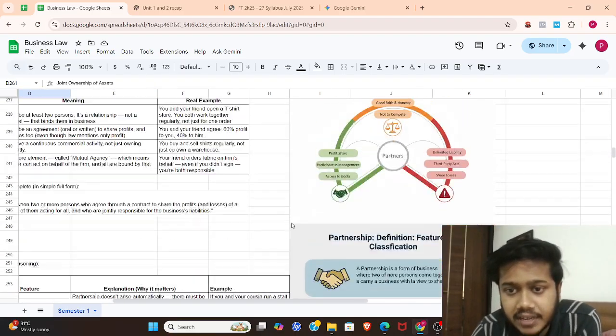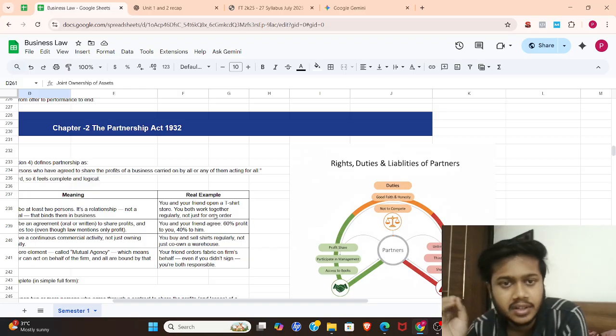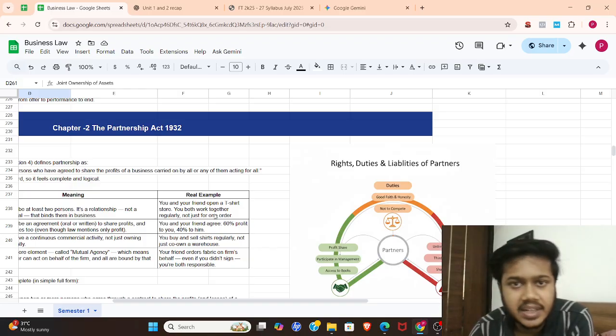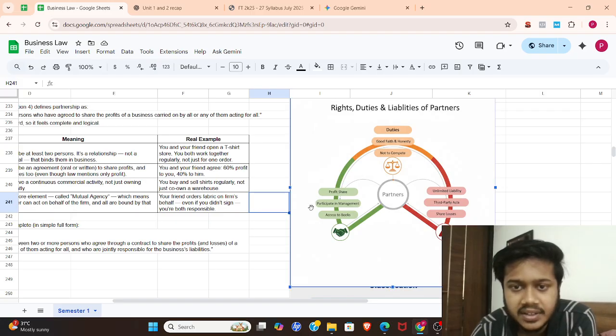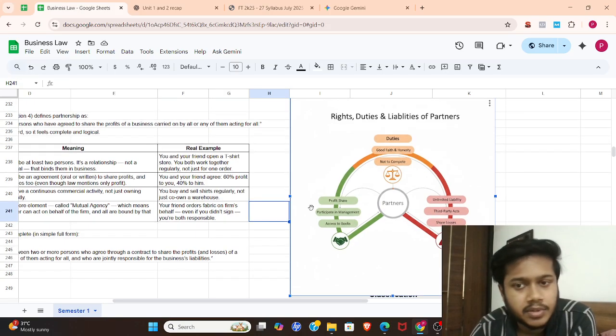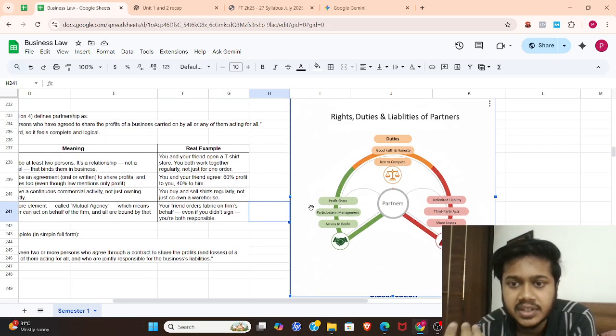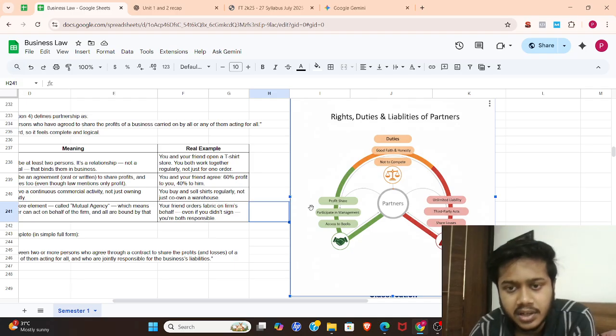Okay, this is a small diagrammatic representation. If you don't know the exact definition of the Partnership Act, you can simply say a partnership is between partners where the partners are responsible for three important things: partnership rights, partnership duties, and partners' liability.